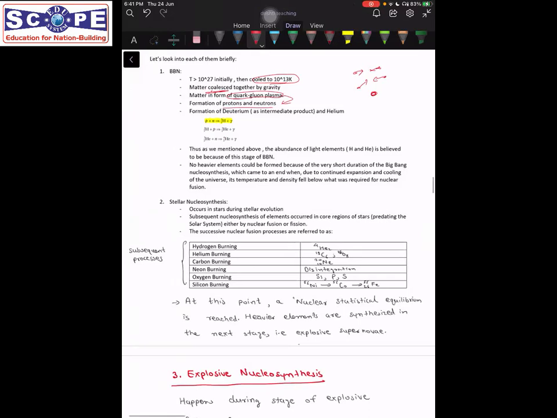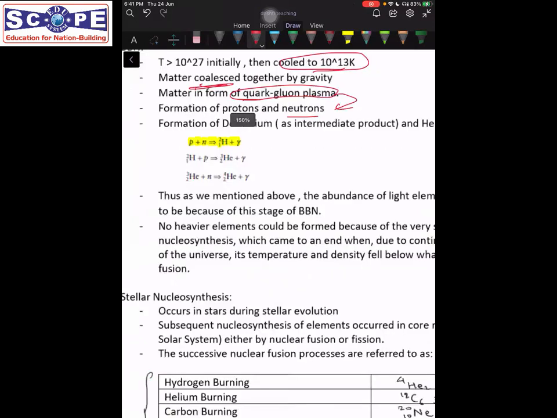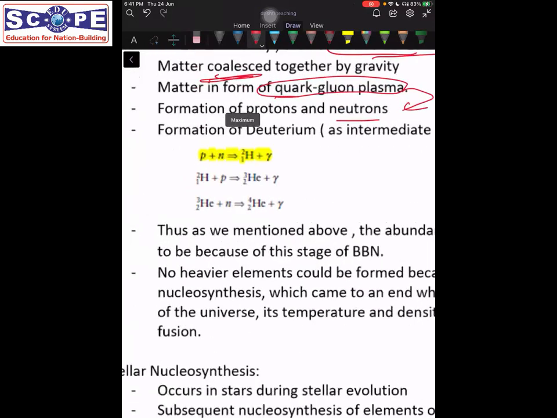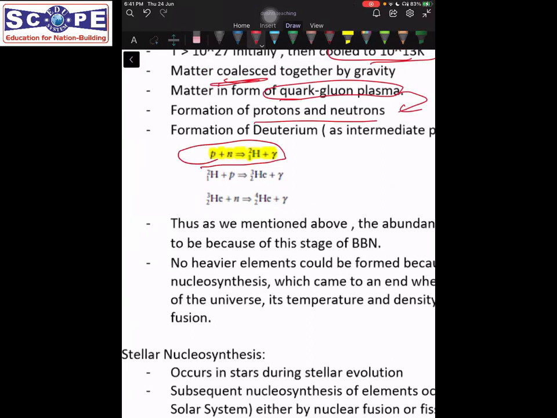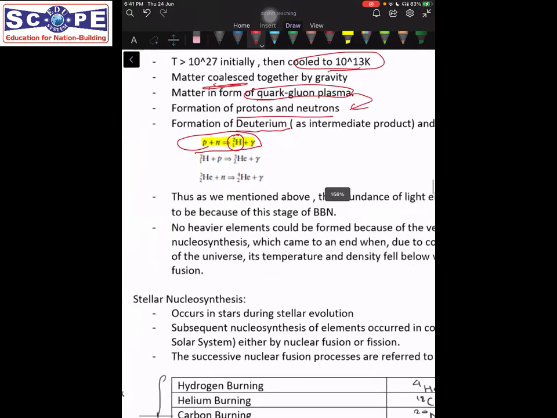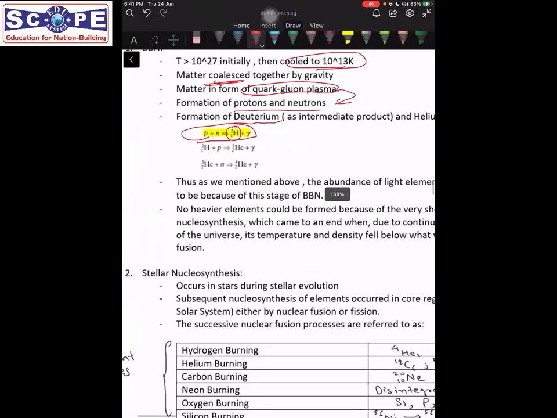Once protons and neutrons were formed, then because of this reaction, can you see this reaction? So what happened was that the combination of proton and neutron resulted in the formation of deuterium, which was an intermediate product. What is deuterium? Deuterium is an isotope of hydrogen.